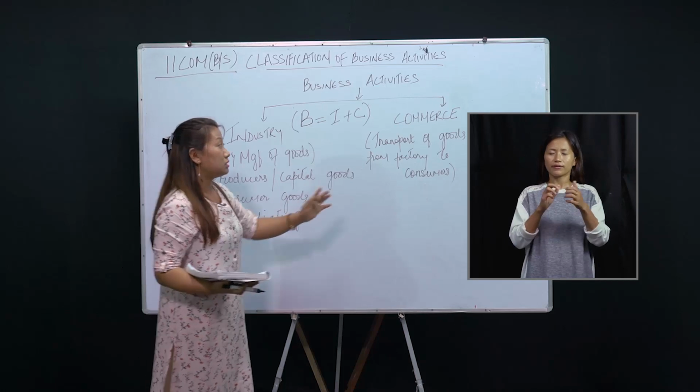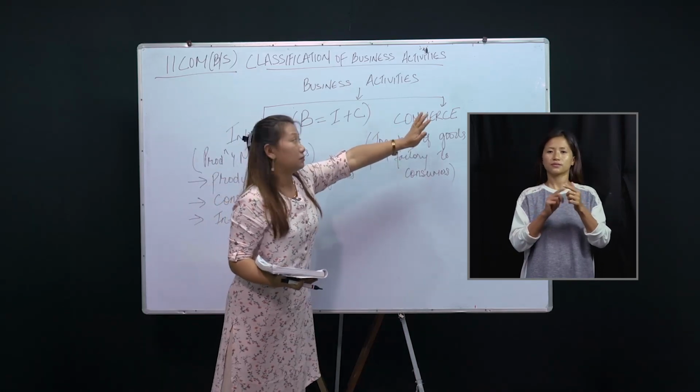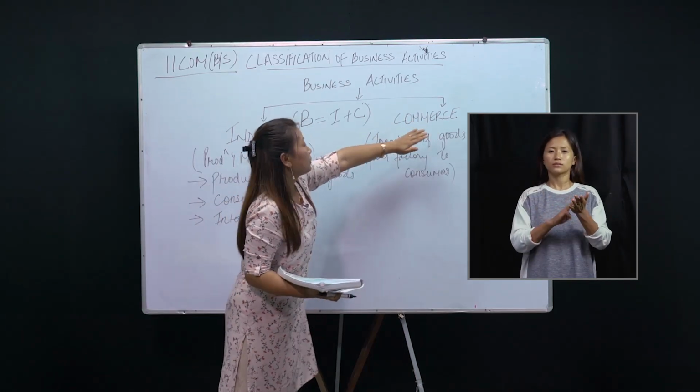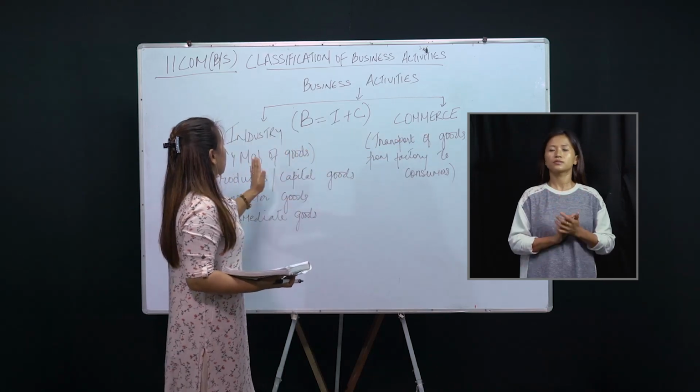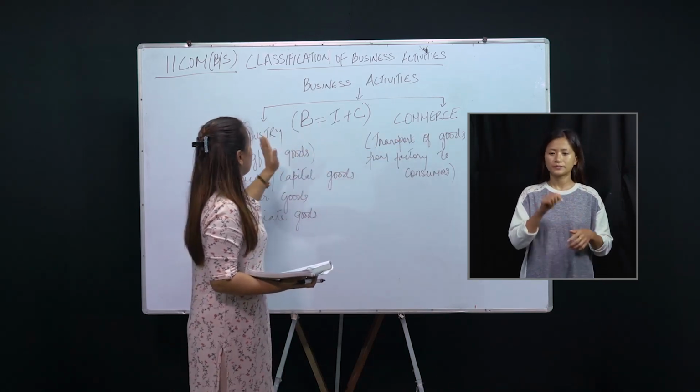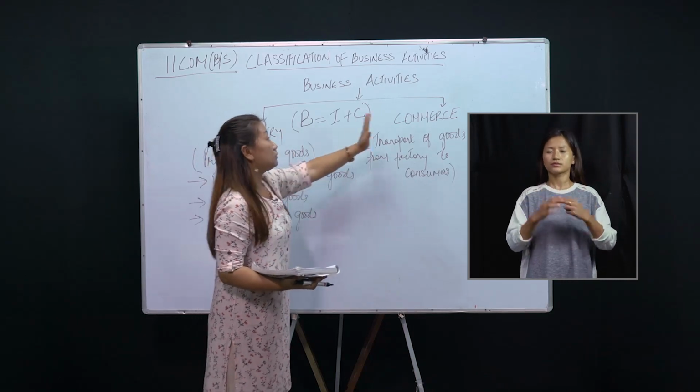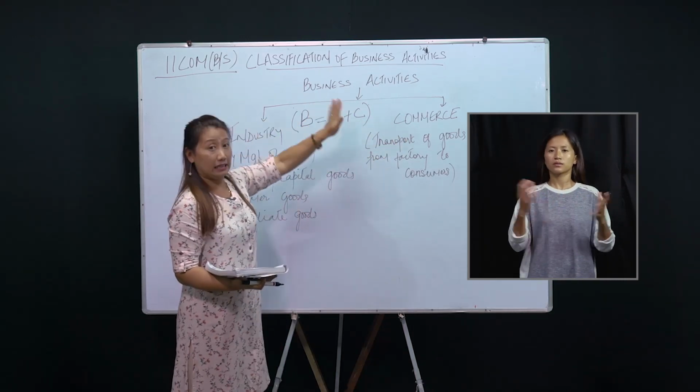Those are the activities conducted by commerce. This industry along with commerce comprises business activity.